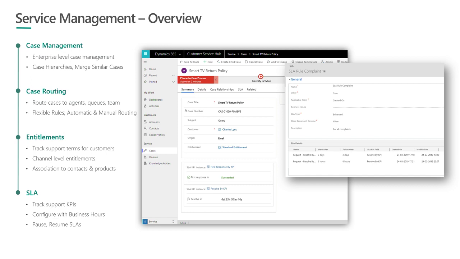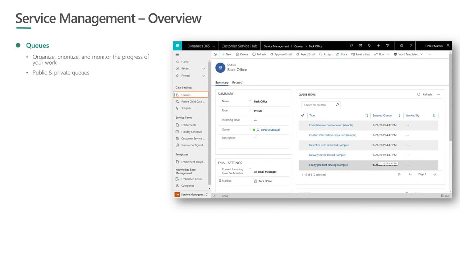We also have pause and resume SLAs. So let's say if the case is put on hold or is waiting on customer, the SLA KPIs would automatically get paused and they would automatically resume as soon as the case goes back to the original state. So some of those scenarios are already possible using SLAs.